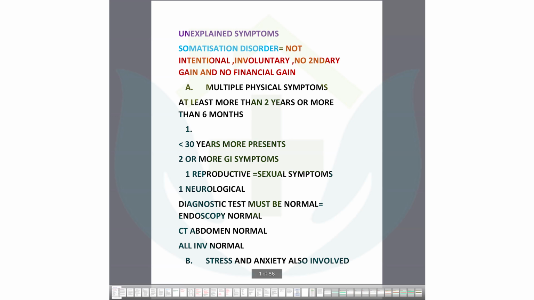Okay, now somatization disorder, you know that there are a lot of somatization disorders. You have already read about the systems, like the GIT system, where you found irritable bowel syndrome, and there are some other points like fibromyalgia in the rheumatology system. So these are all somatization disorders actually. But what we need to know specifically is what somatization disorder is.